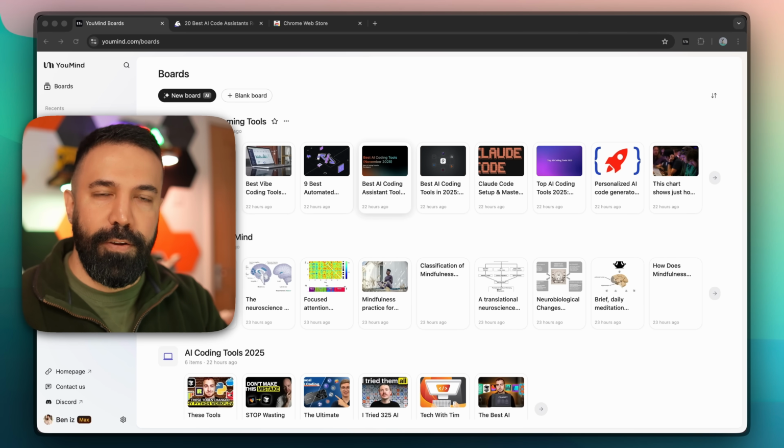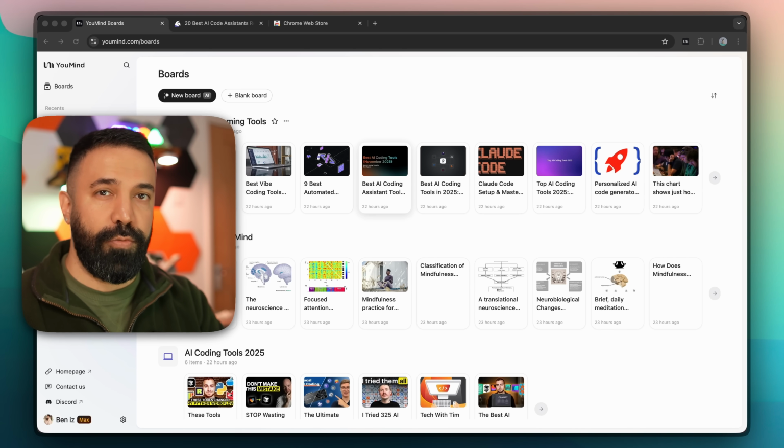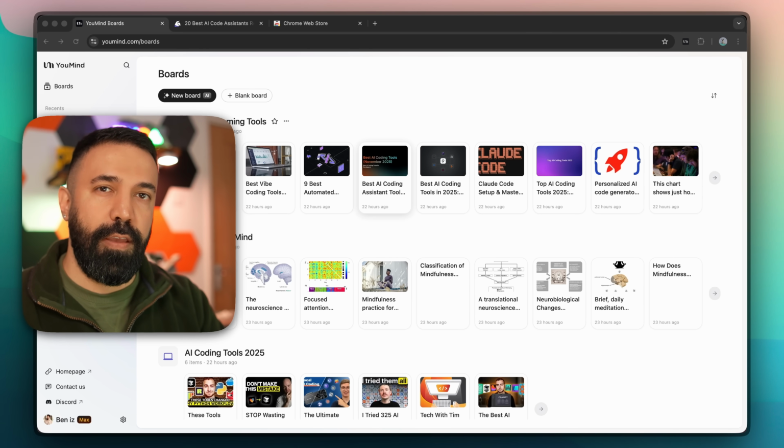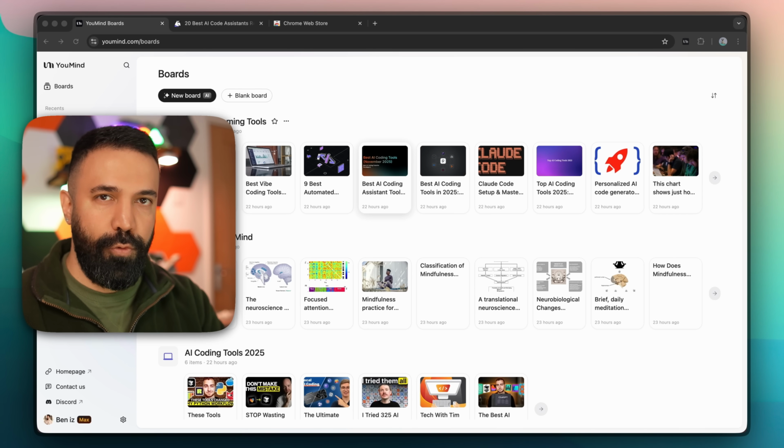So far, explaining all these features to you, you should be able to see how different UMind is from other AI tools. UMind doesn't want you to just click somewhere and then it generates the whole idea for you. UMind allows you to lead the process and tailor the data as you go.